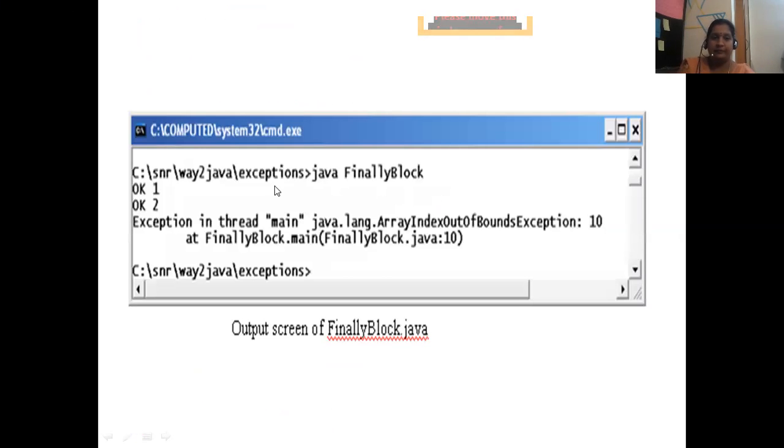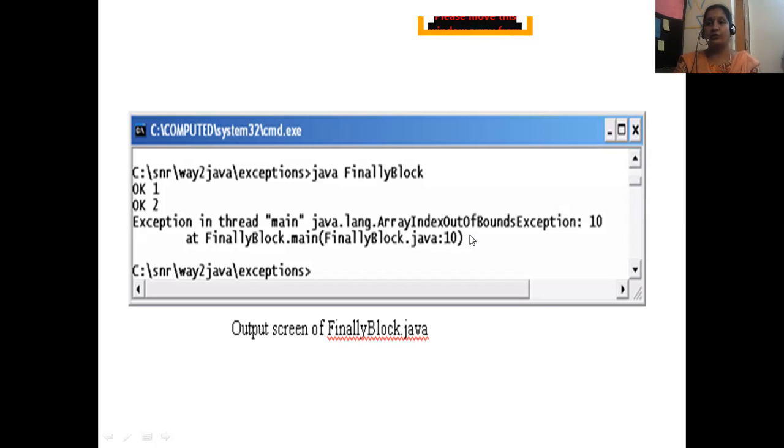You see here, we have executed OK 1, OK 2. As I told you already, Exception in thread main java.lang, all of these are in the lang package. So java.lang.ArrayIndexOutOfBoundsException 10 at Finally.main, Finally.java line 10.